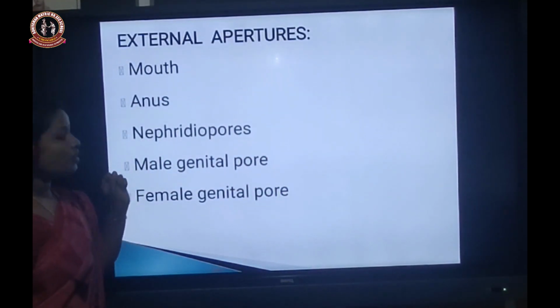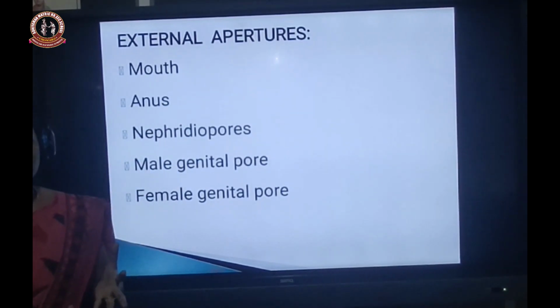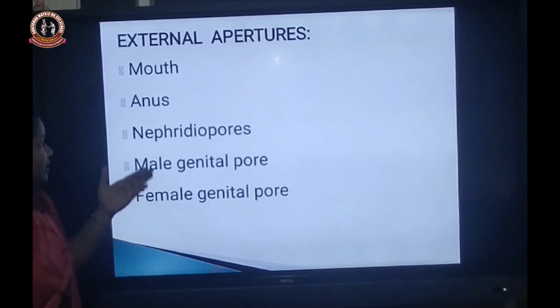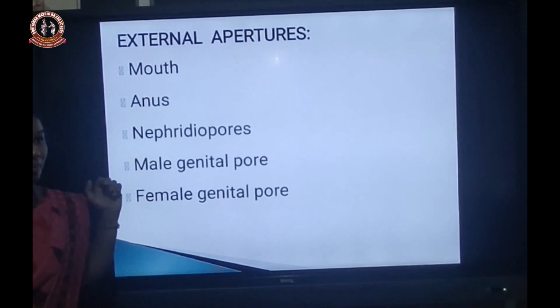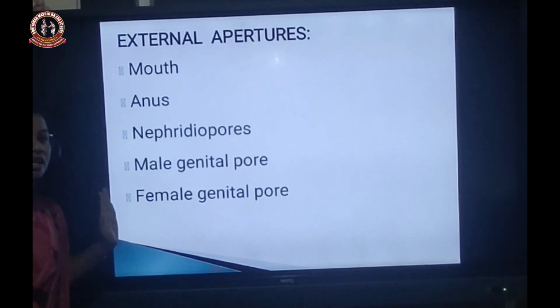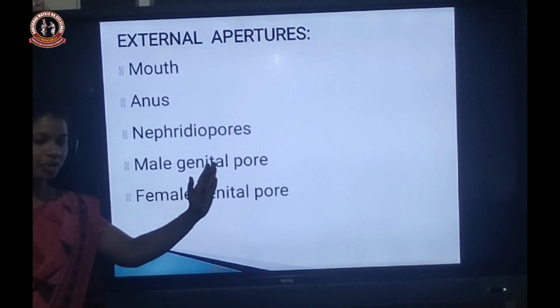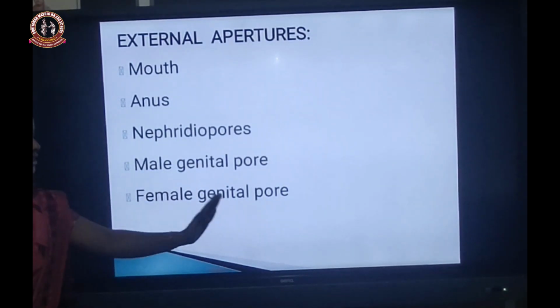Okay, and what are the external apertures? Apertures means holes. The holes present on the body are called external apertures. So how many external apertures are present? Mainly 5 external openings are present: mouth, anus, nephridiopores, male genital pore, and female genital pore.